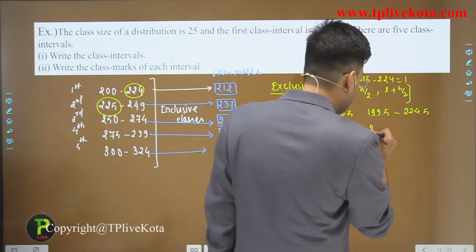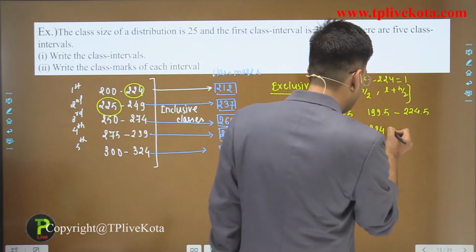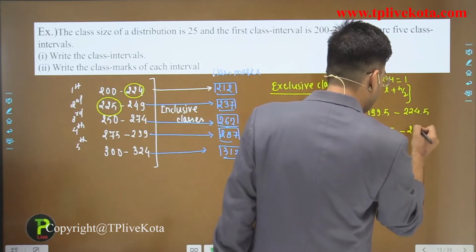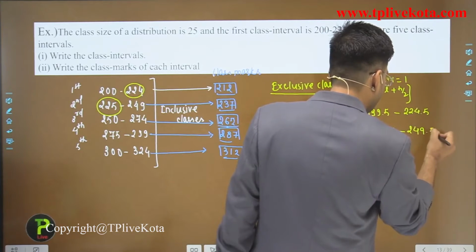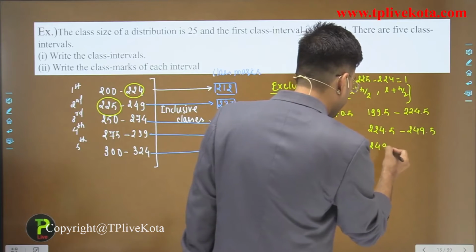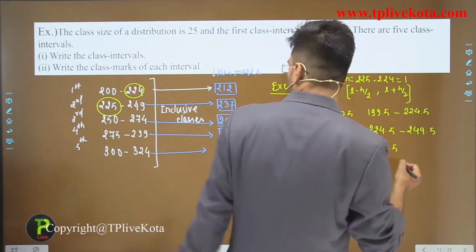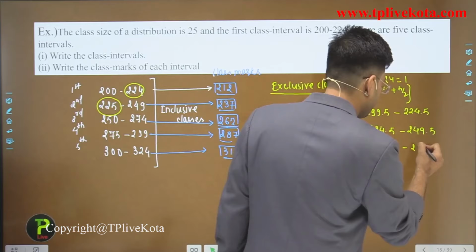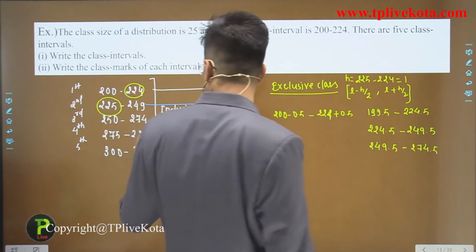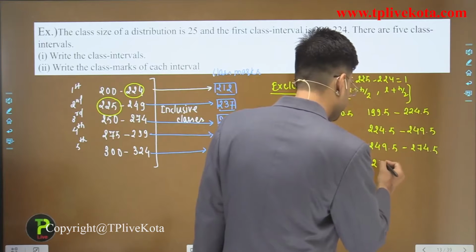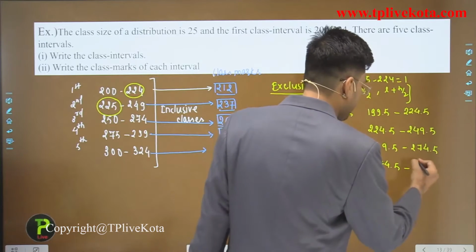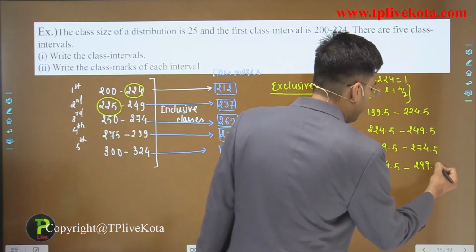Okay, then the next class is 224.5 to 249.5. Clear? Next is 249.5 to 274.5. Clear? Now the next is 274.5 to 299.5.